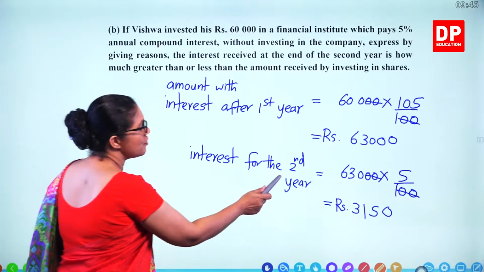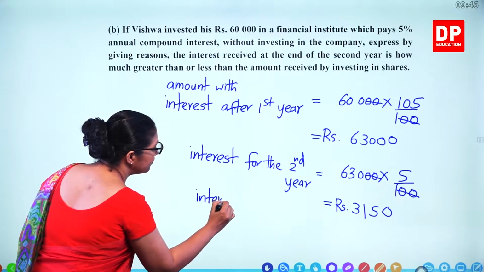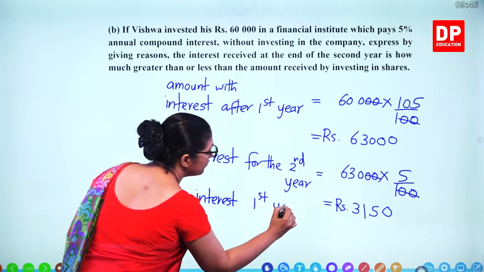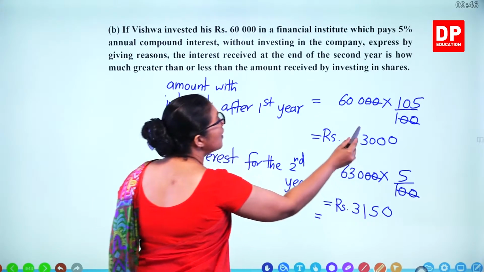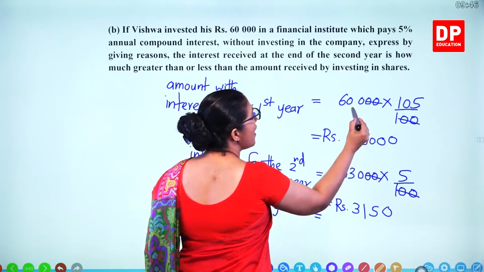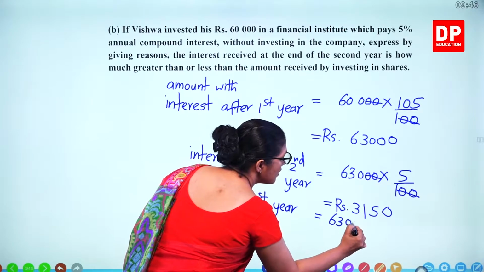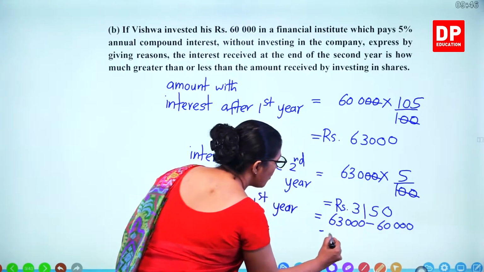So this is the interest after the second year. So what's the interest after the first year? That's 3,000. So you can subtract these two. This is with the interest. So 63,000 minus 60,000, you get 3,000 rupees.